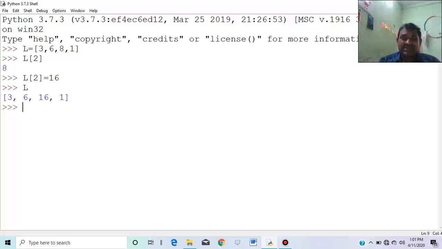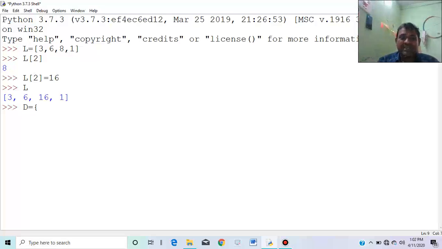Let's create a dictionary. Suppose D is a dictionary. As in case of a list we used square brackets, and for a string we used single or double quotes, similarly in case of dictionary, Python will identify it by braces, the curly brackets.